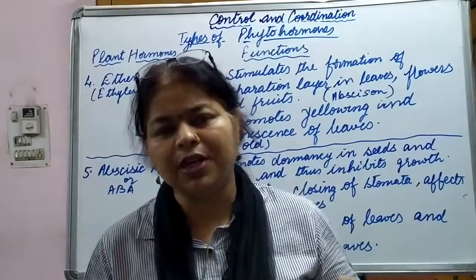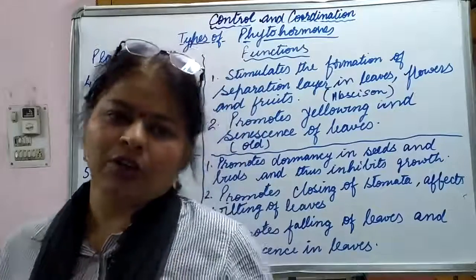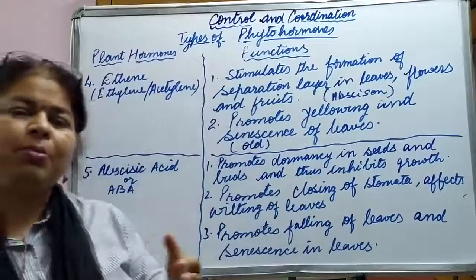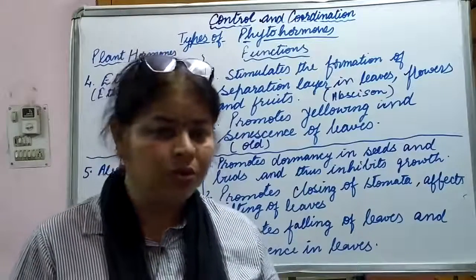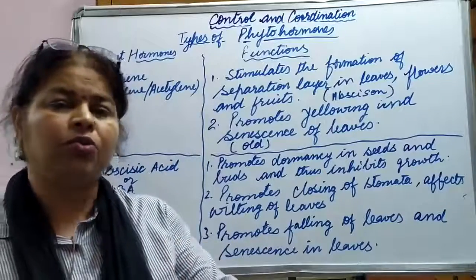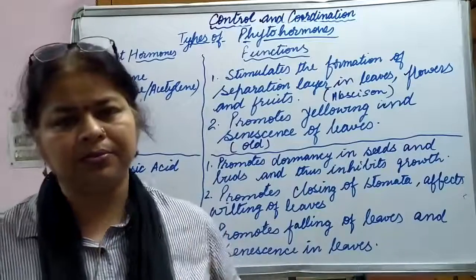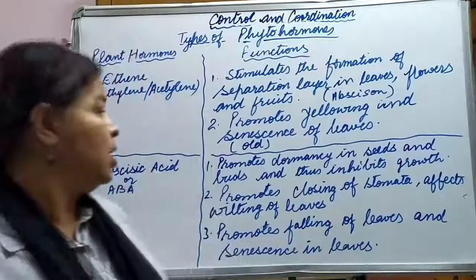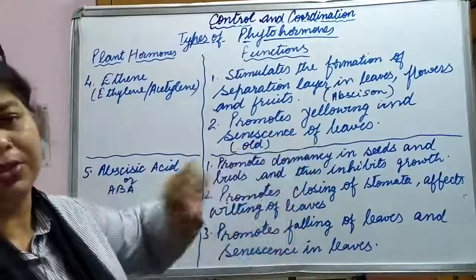That is, separation layer has been formed, and because of that, this part of the plant is no more. It can be branch, it can be leaf, it can be flower, it can be fruit. So this separation layer is not allowing it to support the growth, so it will fall, or it is like dead part now.